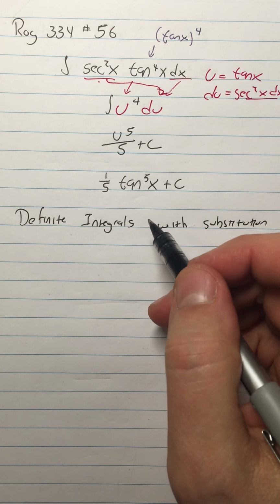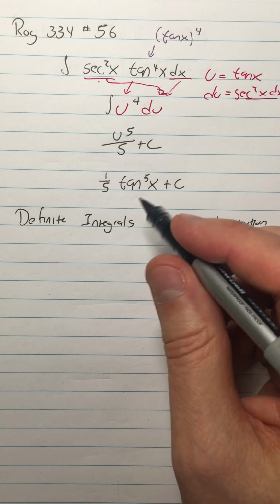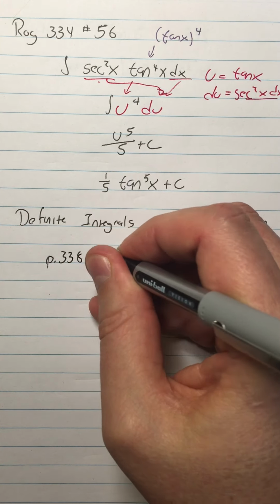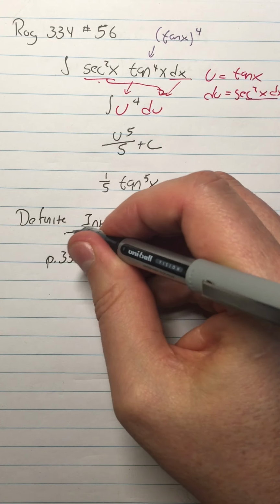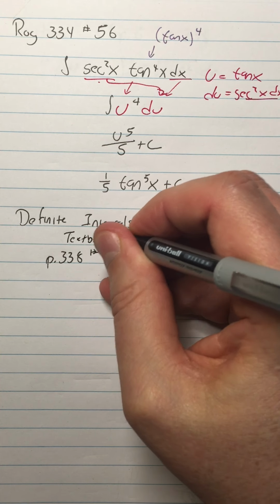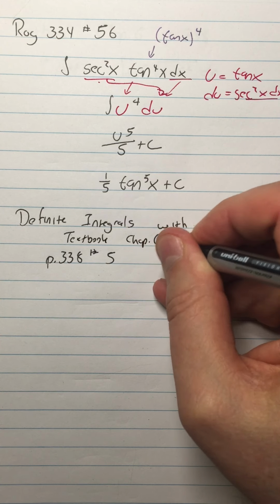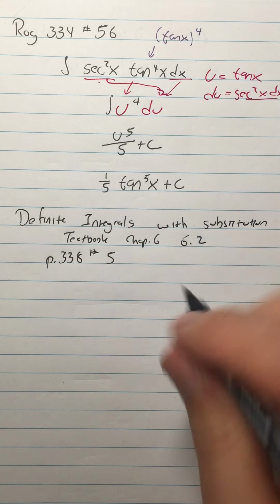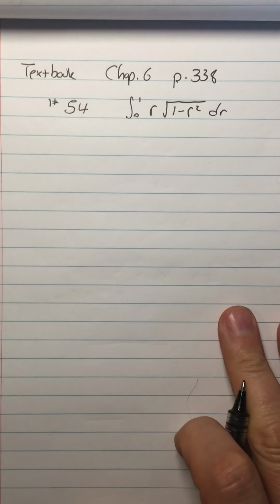All right, so we're going to do a definite integral with substitution. In our regular textbook, page 338, number 54. So this is in your textbook, chapter 6. In fact, it is section 6.2. And by the way, I already wrote it down, and I forgot that I wrote it down, so flip the page. All right, there it is. So I've wasted so much time now.